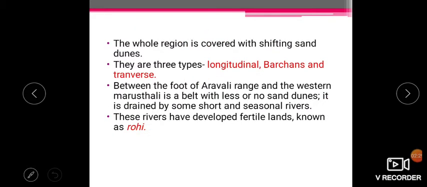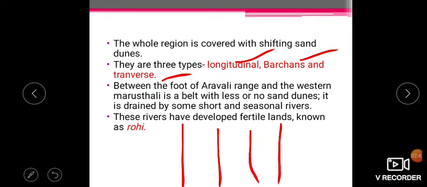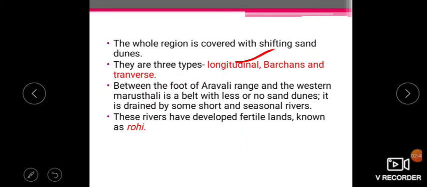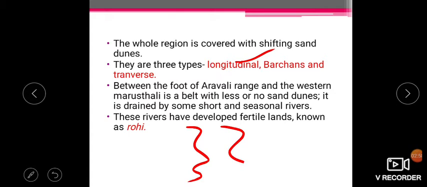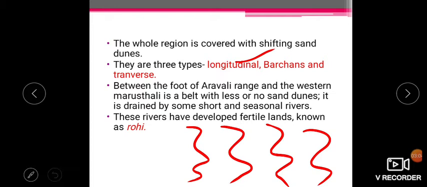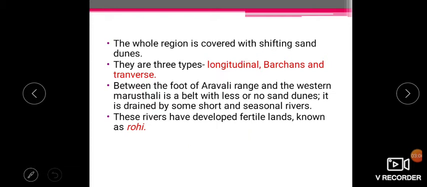The whole region is covered with shifting sand dunes, and there are three types of sand dunes: longitudinal, Barchans and transverse. Longitudinal means this type of sand dunes, in rows. Barchans means in the crescent shape of the moon, the half moon shape. Sand dunes with such a shape are called Barchans. Next is transverse. This type of shape of sand dunes is called transverse sand dunes. So there are three types of sand dunes in the Thar desert, the Indian desert.